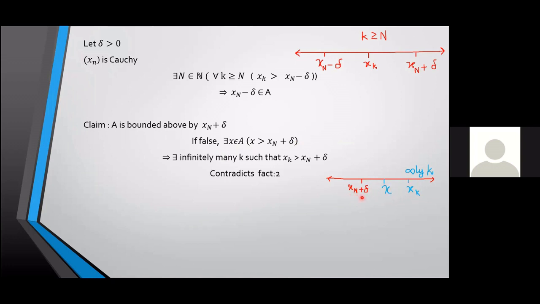So you know xn plus delta is less than x and x is less than xk. What can you conclude? xn plus delta is less than xk. For how many k? For infinitely many k. So do you see a contradiction here? You see a contradiction to something that we have proved before.